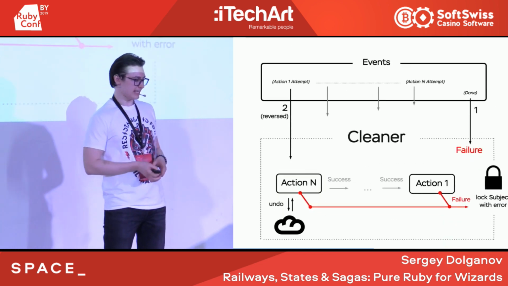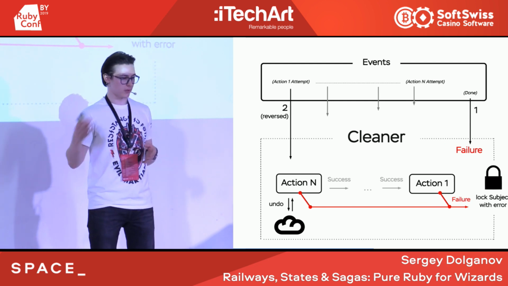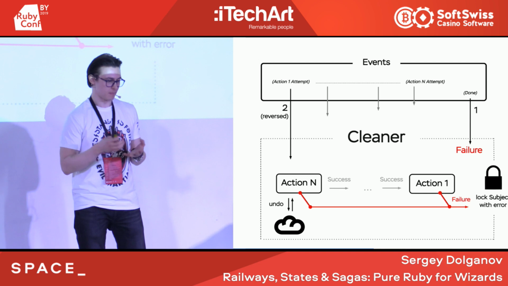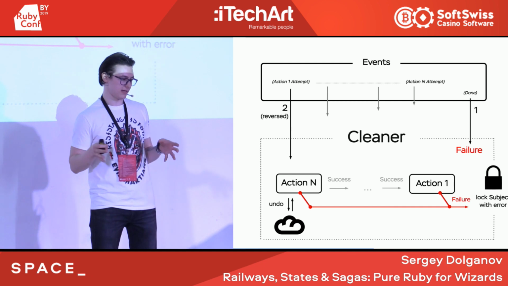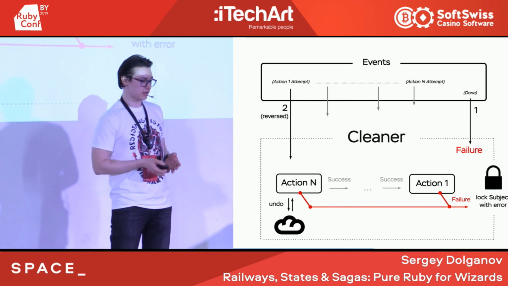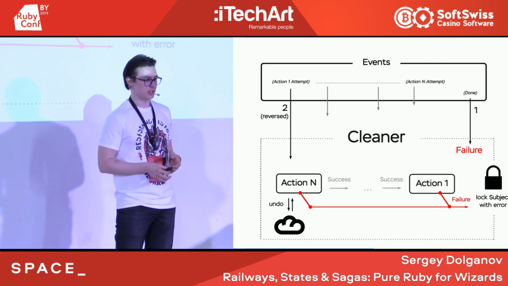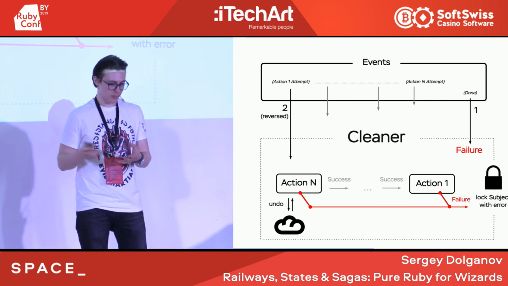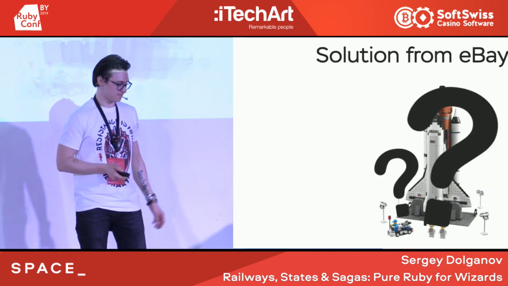And the final thing, what if our undo chain fails? At this moment, we cannot continue our processing, and we should not unlock our subject, because we don't know how to deal with the messy state. And at this point, the only thing that you have to implement yourself is the strategy for how you deal with the manual lock behavior. For example, in eBay mock, we just do several retries and then put them in the morgue, where we manually try to figure out what was wrong. But in most cases, retries help, and that's it.